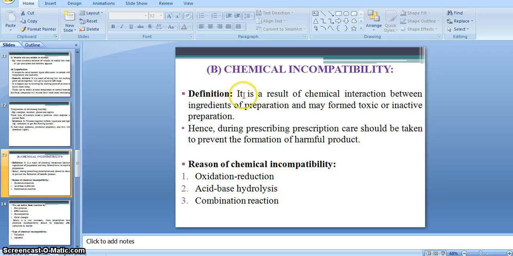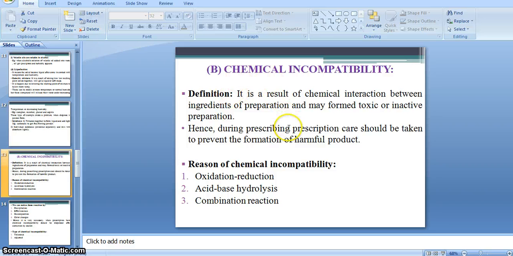It is a result of chemical interaction between ingredients of a preparation and may form a toxic or inactive preparation. Hence, while prescribing, care should be taken to prevent the formation of harmful products.